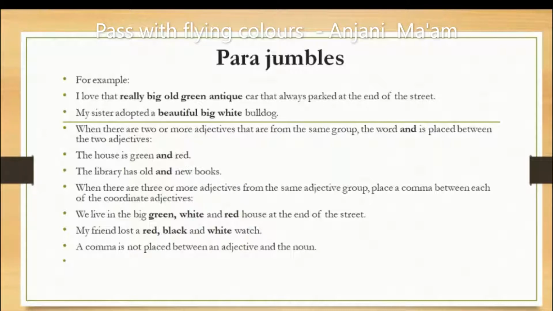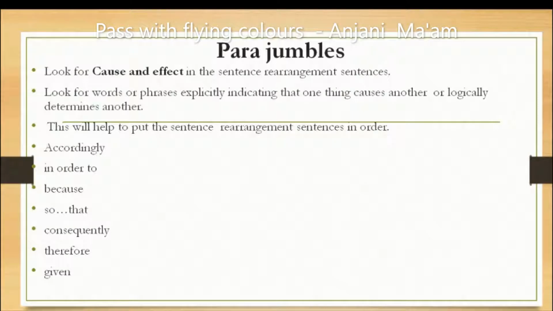When there are three or more adjectives from the same adjective group, then place a comma between each of the coordinate adjectives. Let's see it through examples. We live in the big green, white and red house at the end of the street. My friend lost a red, black and white watch. A comma is not placed between an adjective and the noun. So, this is how you may arrange the adjectives.